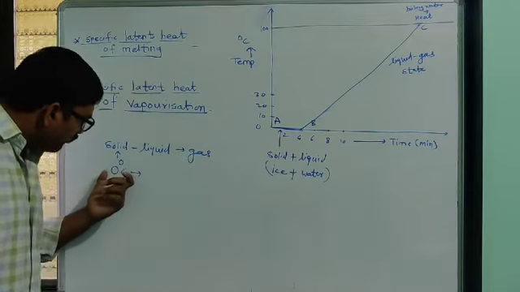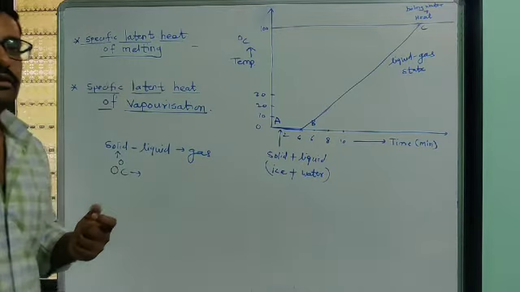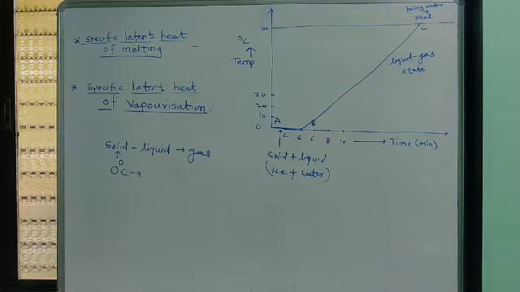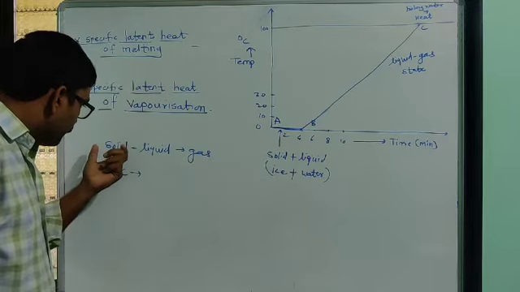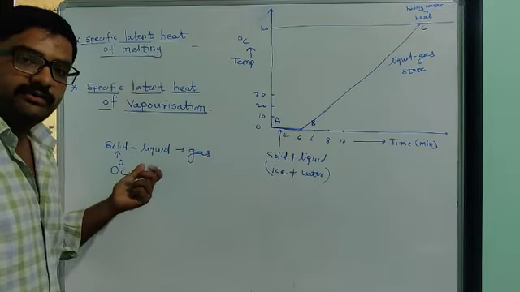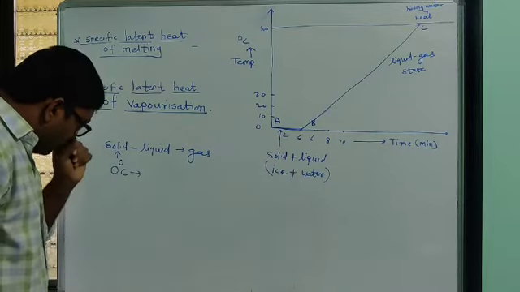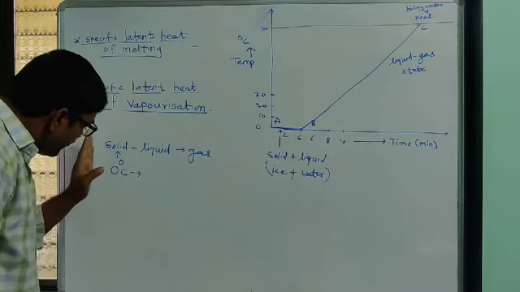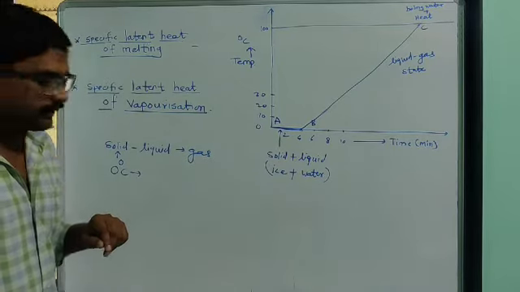So if we want to change a solid substance into a liquid, the first thing we have to do is break the bonds between the molecules of the solid. Due to the supply of heat, this solid ice gets converted into liquid.